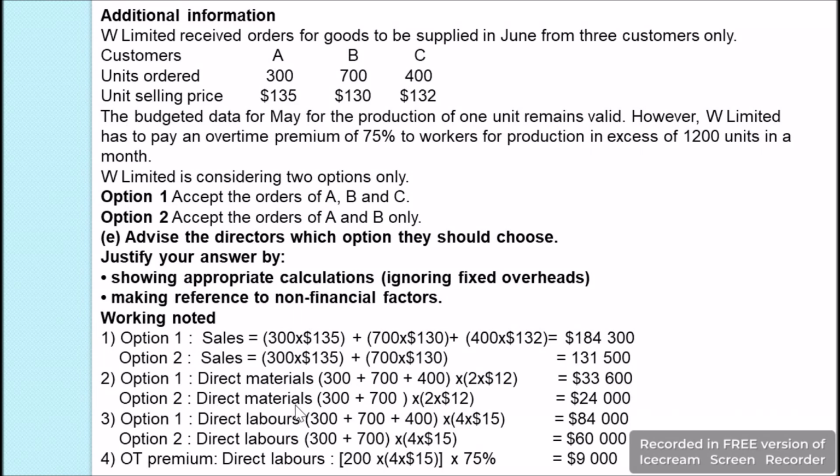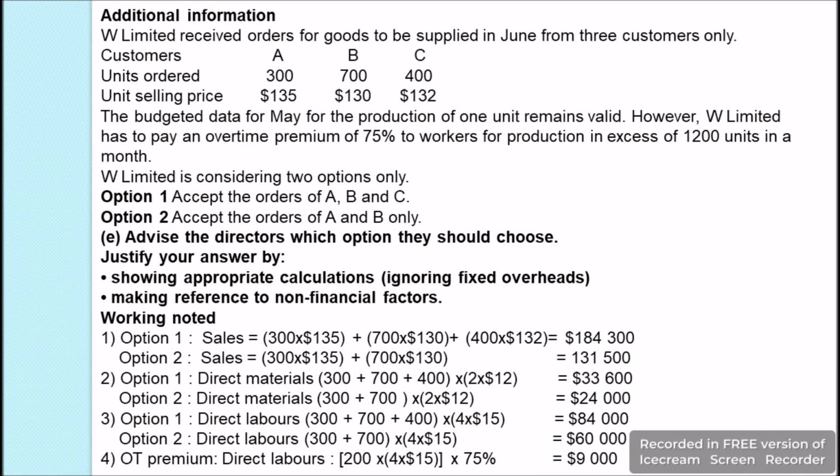Then the direct material for option 2, when we are considering only A and B, will be 300 plus 700 multiplied by $24, because 2 kilos at $12 per kilo is $24. So we will get the value as $24,000. Then after that we have labor, because we have been asked not to consider the overheads, so the fixed overheads are not calculated.